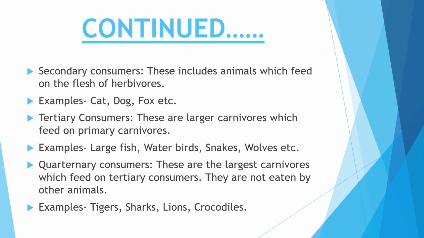Tertiary consumers are the larger carnivores which feed on primary carnivores, like large fish, water birds, snakes, wolves, etc. Quaternary consumers are top level consumers, the largest carnivores which feed on the tertiary consumers, and they are not eaten by any other animals, like tigers, sharks, lions and crocodiles. So these are the consumers and their categories.